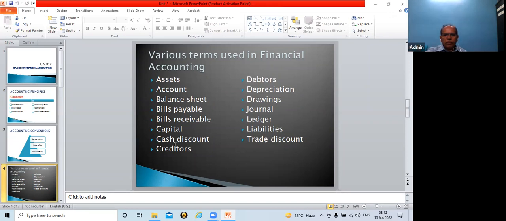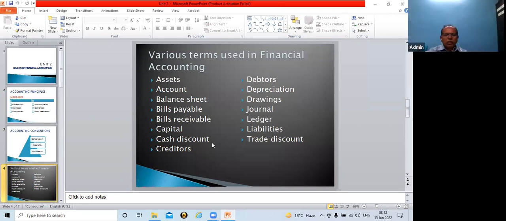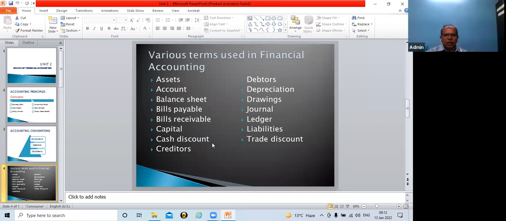Trade discount, opposite to that, there is a cash discount. Now, if I ask you, what do you mean by cash discount? And who offers cash discount to whom? Cash discount arrangement is between whom? Seller and buyer. Yes, this arrangement is between retailer and customer, seller and buyer.